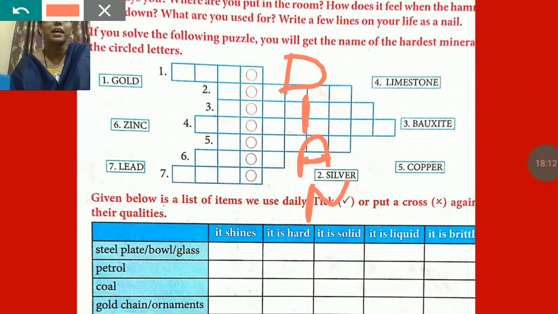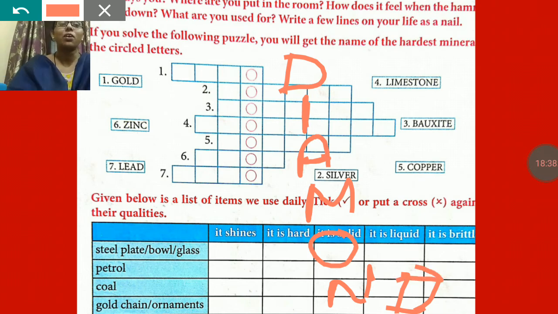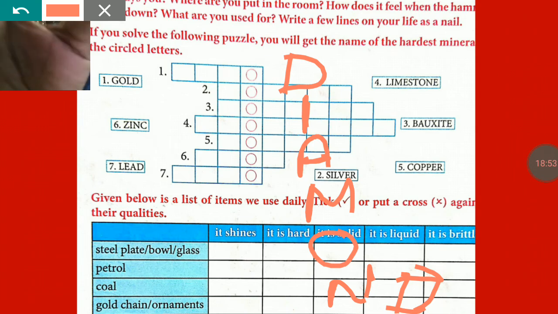Here it will be M. Fifth one, copper, CO. Here it will be O. Sixth one, zinc, ZIN. In the sixth it will be N. And last one, lead, LEAD. Here it will be D. We have got diamond. So diamond is the hardest mineral. And what is the use of diamond? Diamond is used to make ornaments as well as to cut glass.